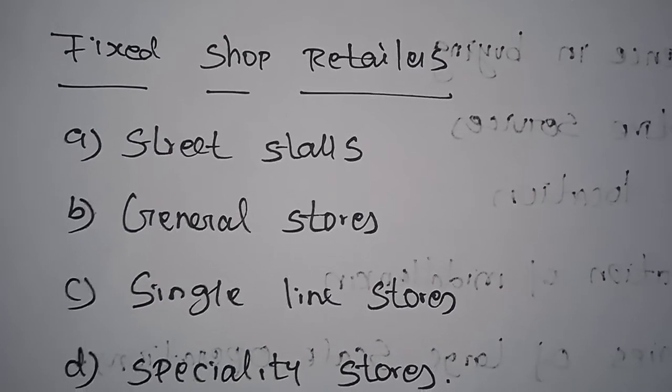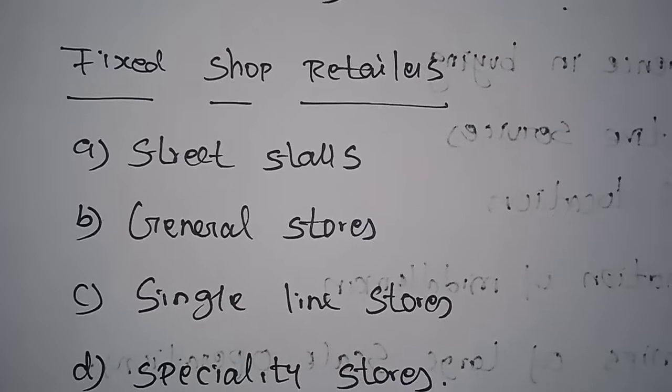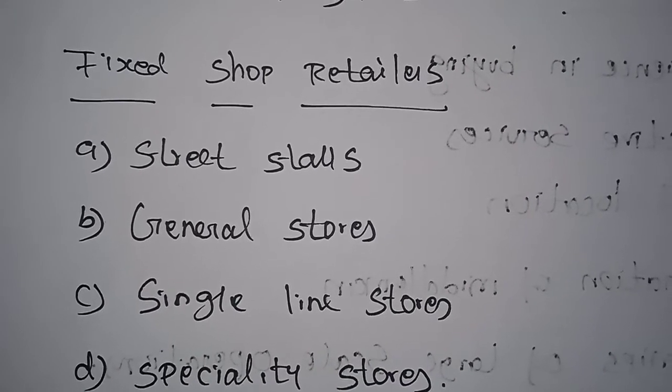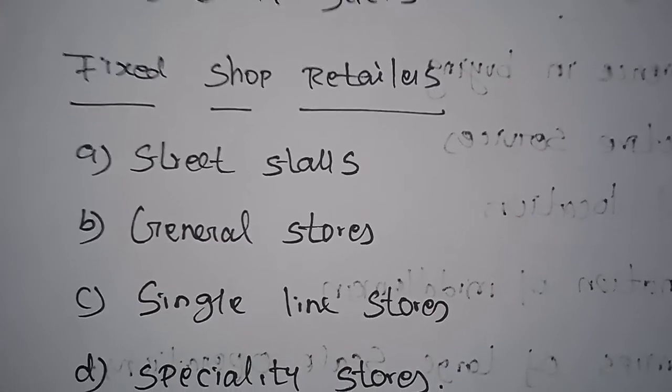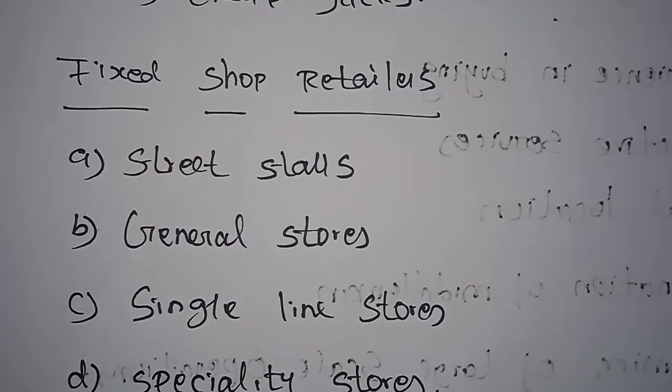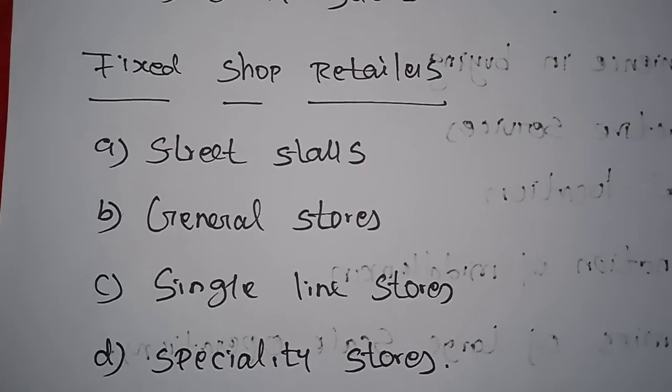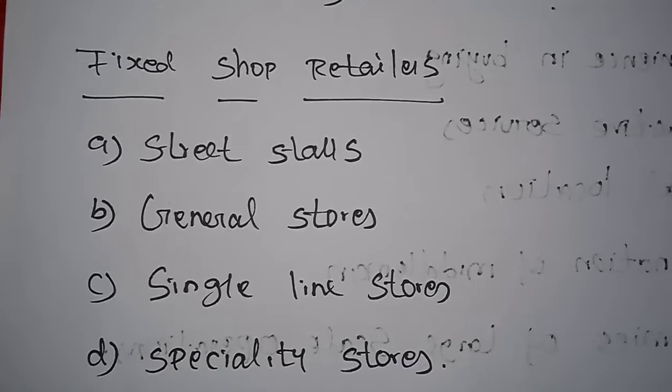Next is single line stores. The single line stores are small shops which deal in a particular line of product such as garments, stationeries, textiles, medicines, shoes, etc. Some fixed shops only sell a single line.